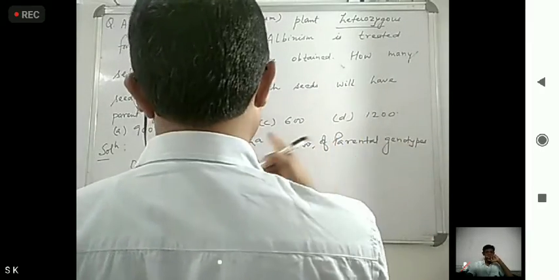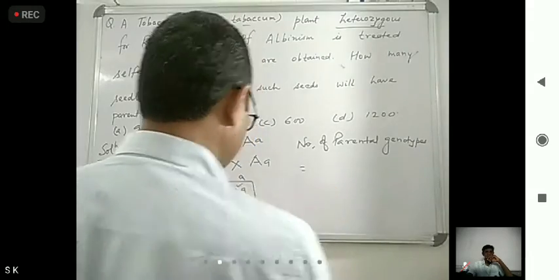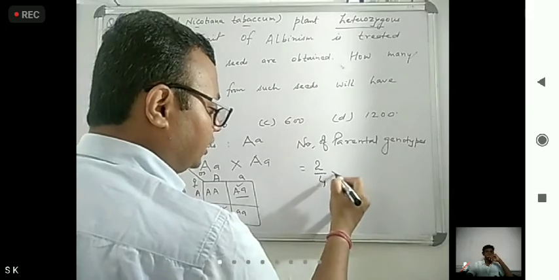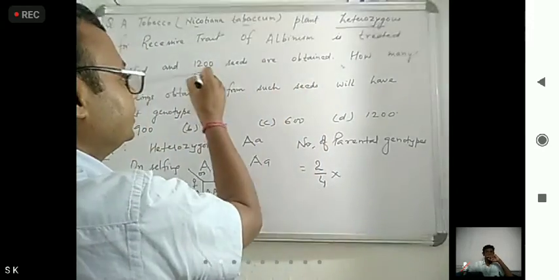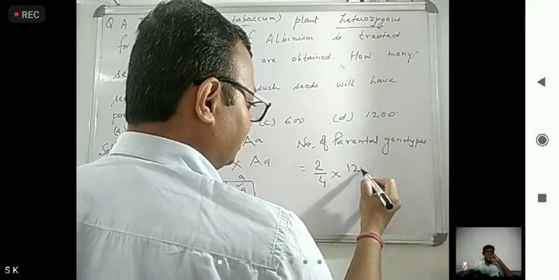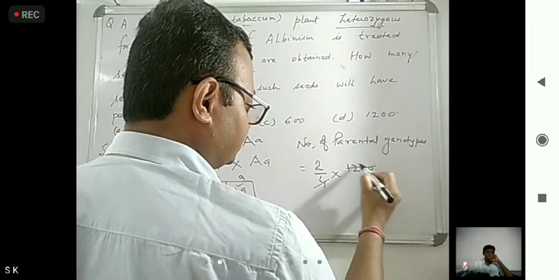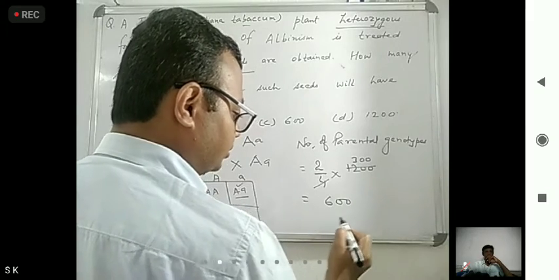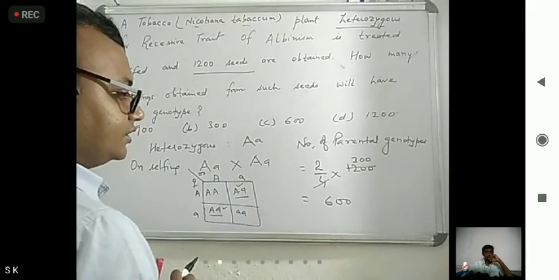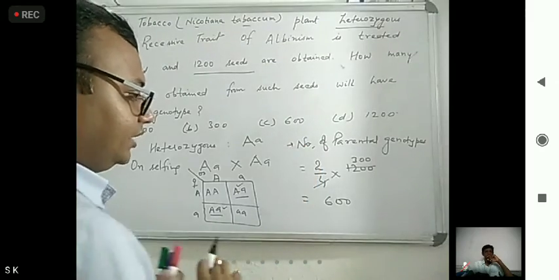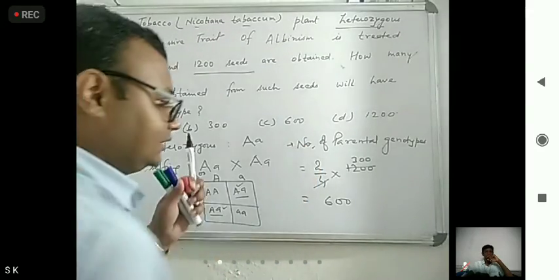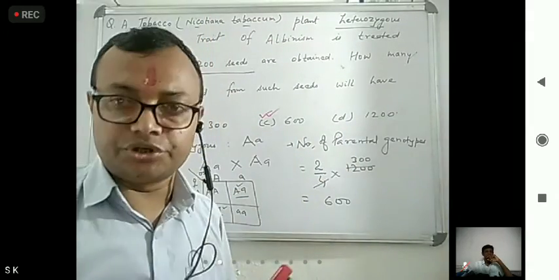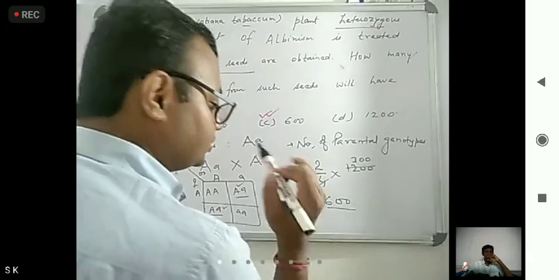Number of parental genotypes is equal to 2 by 4 into 1200 seeds. So 4 3s are 12, so 300, and 300 into 2 is 600. So what is the correct answer? Right, it is 600. So this is the question.